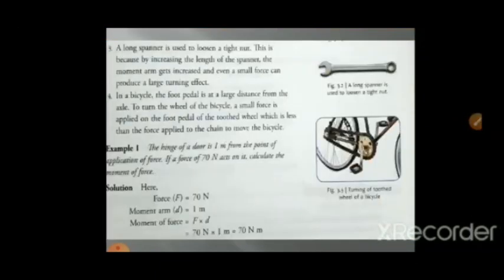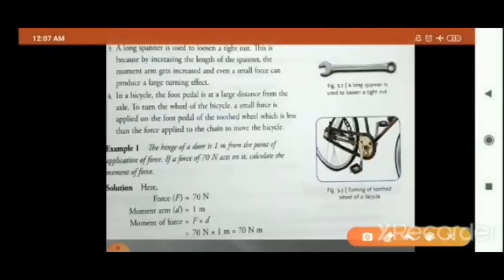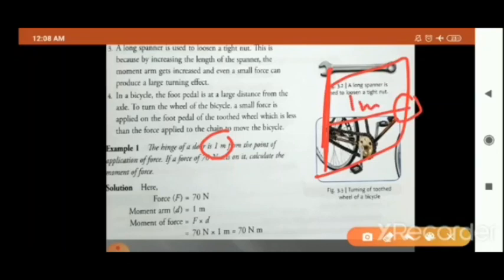Now a numerical is given here. The hinge of a door is 1 meter. This is your door. This is your handle, line of action of the force. The hinge of the door is 1 meter from the point of application of force. If a force of 70 Newton acts on it, how much force is acting here? 70 Newton.